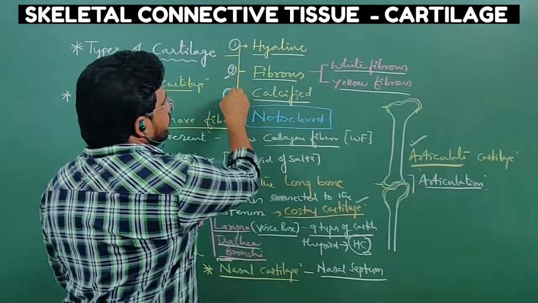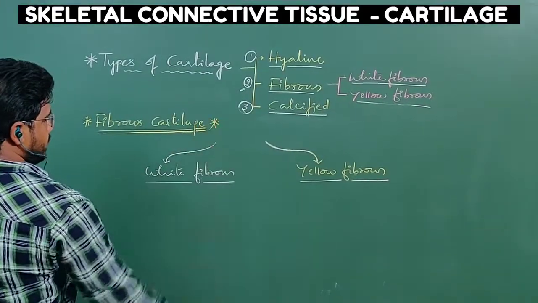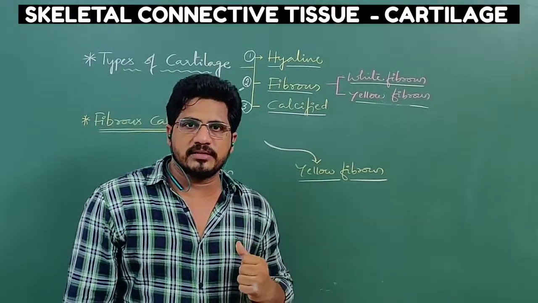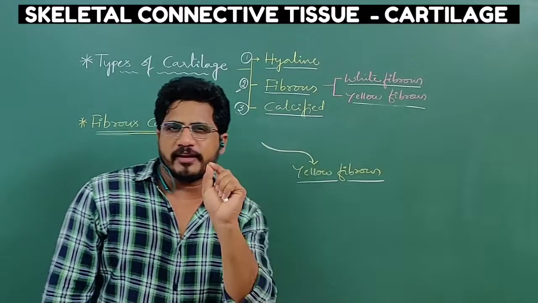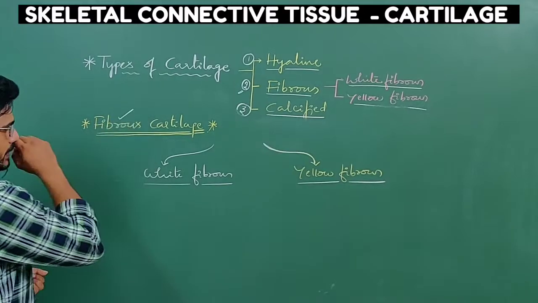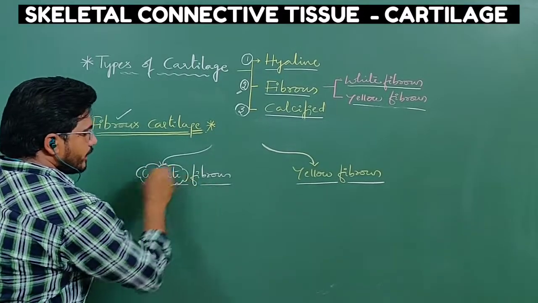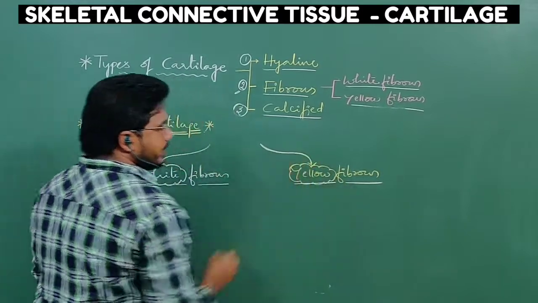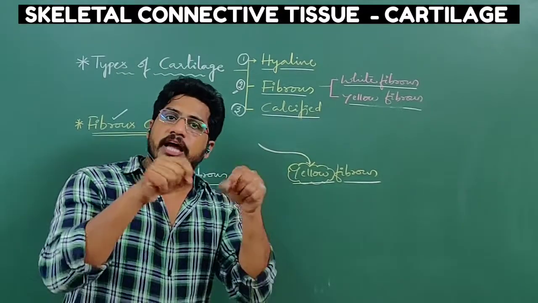Let us see the rest of the two different types, that is the fibrous and calcified cartilages. The second type of cartilage is the fibrous cartilage. The name itself tells that it has fibers, whereas we discussed that in hyaline cartilage generally fibers were absent. If present, a very small number of white or collagen fibers are present. But here fibers should be present. That is the reason we call it fibrous cartilage. If all the fibers are white, then it is called white fibrous. If all the fibers are yellow, then it is called yellow fibrous tissue. So fibrous cartilage is again divided into two types according to the types of fibers.